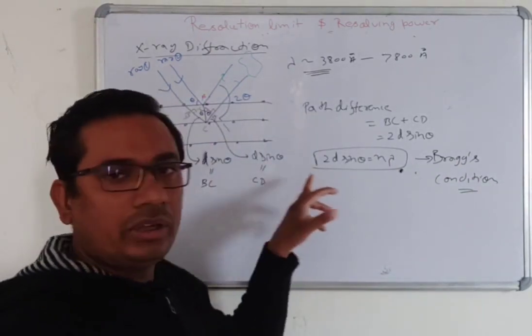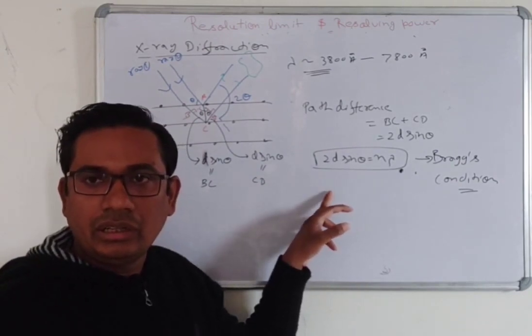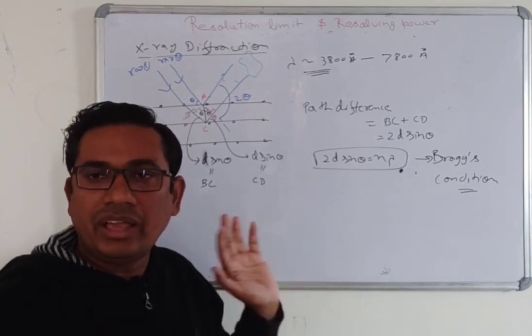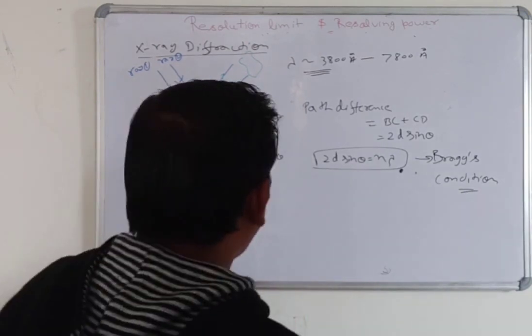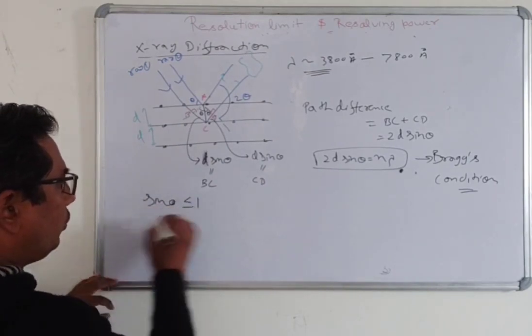You will get the spectrum at this condition, and at other values you will not get any X-ray spectrum. Another important point here: the value of sin theta is always less than or equal to 1.